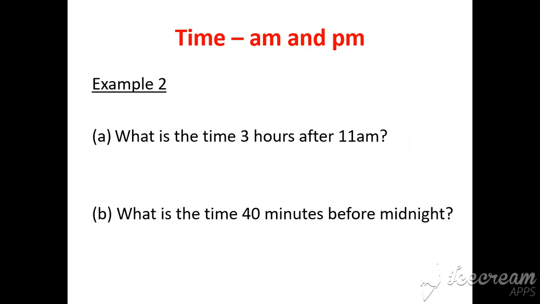Right, what about example 2? What is the time 3 hours after 11 AM? Well, 11 AM is in the morning, so 1 hour will be midday, 2 hours will be 1 PM, 3 hours will be 2 PM. And part B, what is the time 40 minutes before midnight? Well, it's not reached midnight, and midnight is an AM, the start of the day, so if it's 40 minutes before, we're still talking about PM, and 40 minutes before must mean 11:20 PM at night.